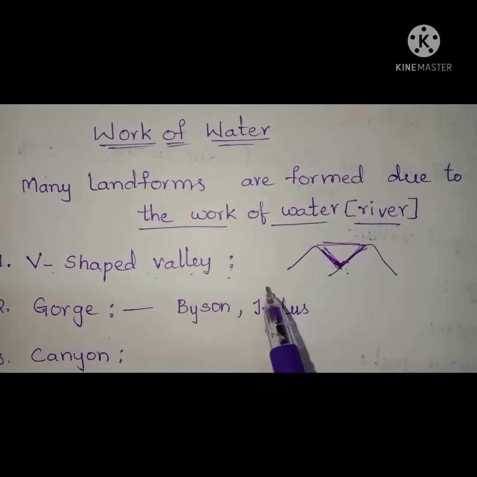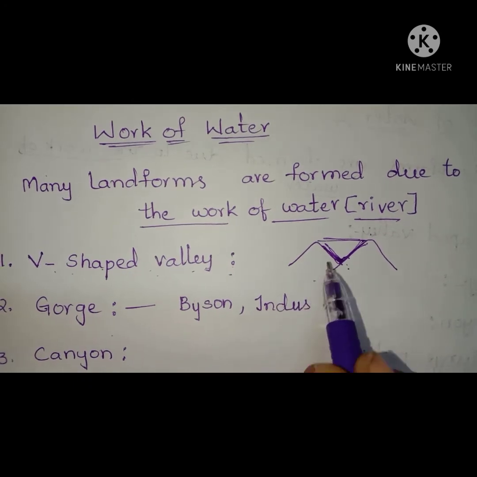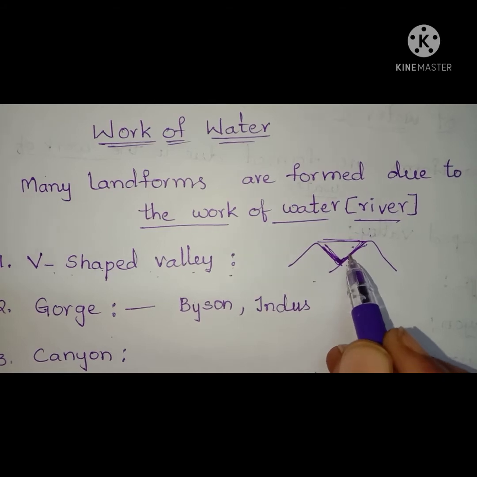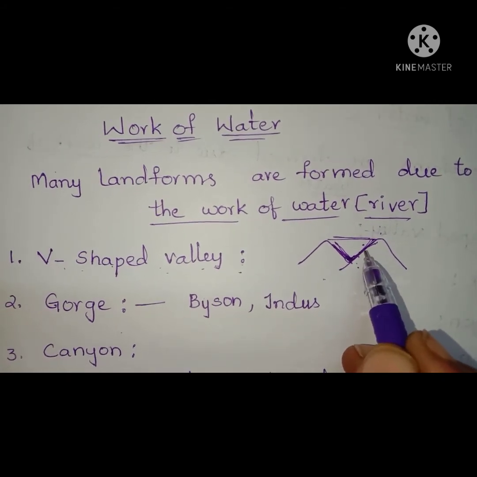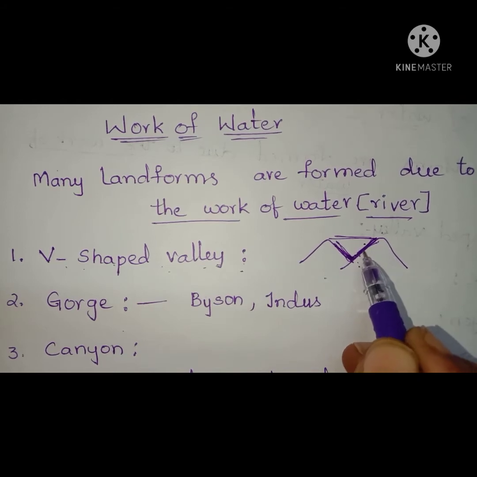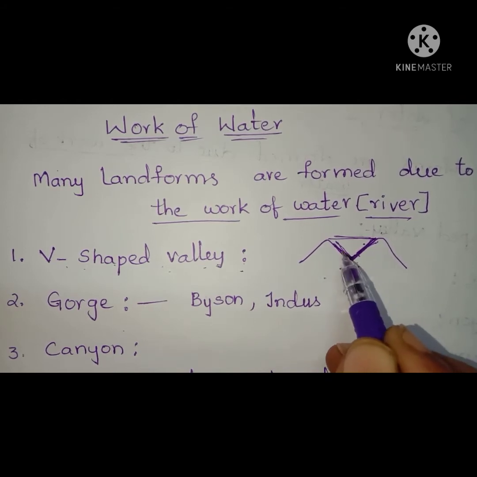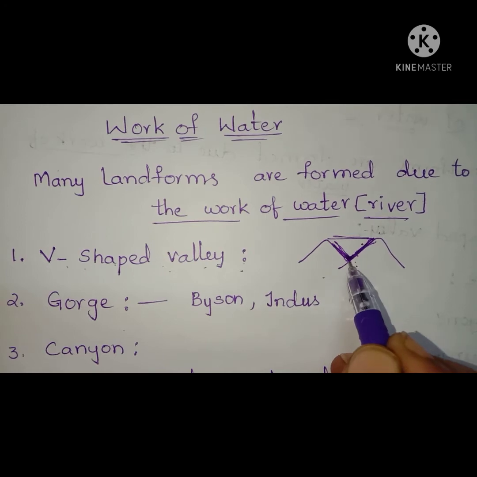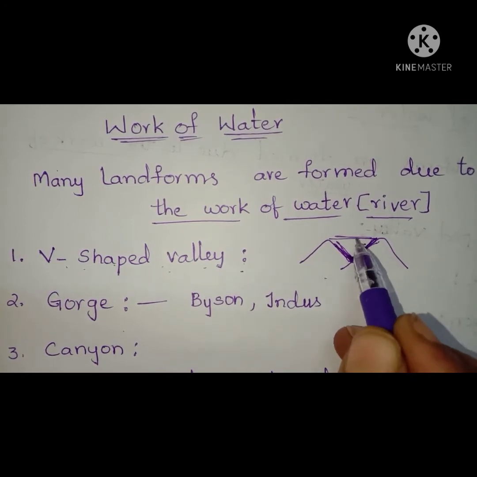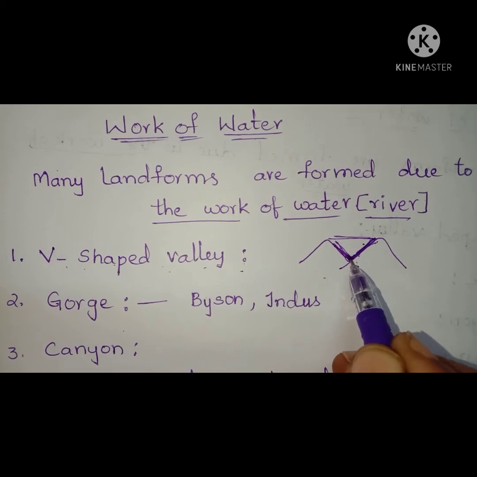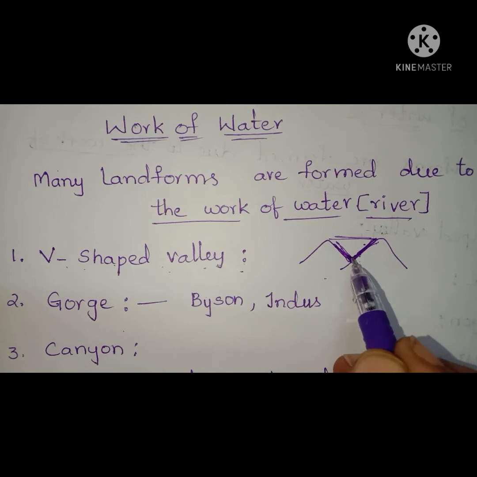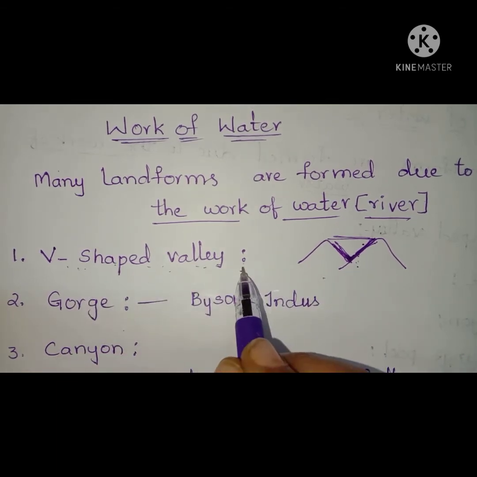So, this work of rivers primarily starts at the high mountains. They flow from the high mountains so quickly and with great force, resulting in the cutting of mountains vertically. As a result, deep valleys are formed. They are narrower at the bottom and wider at the top. This type of valley is called a V-shaped valley.